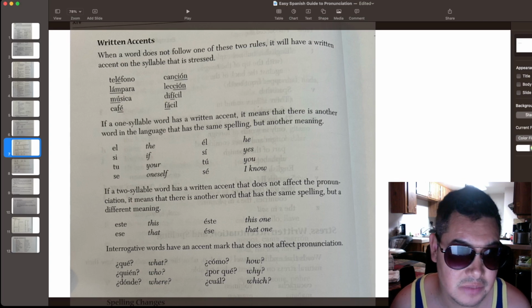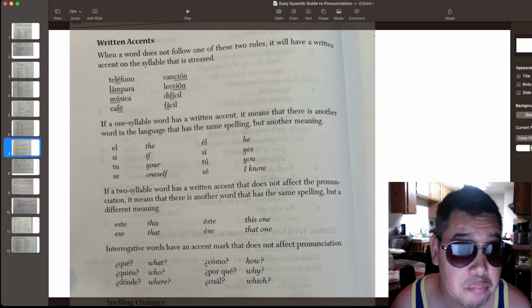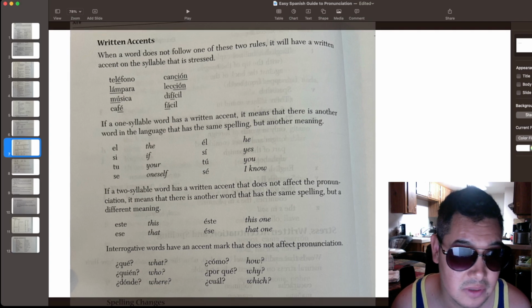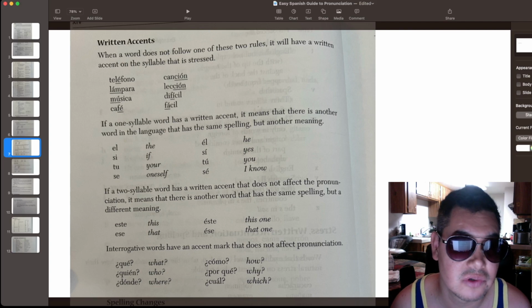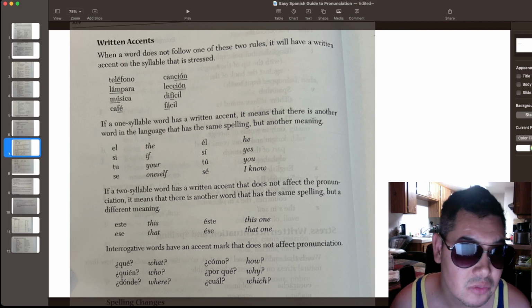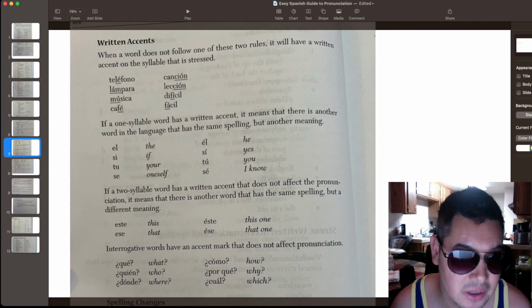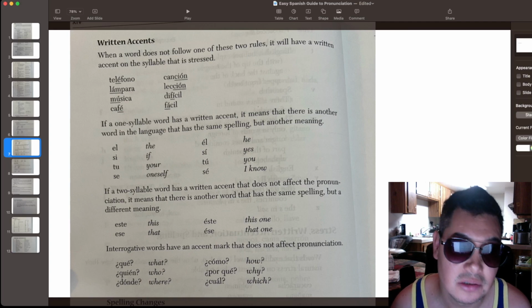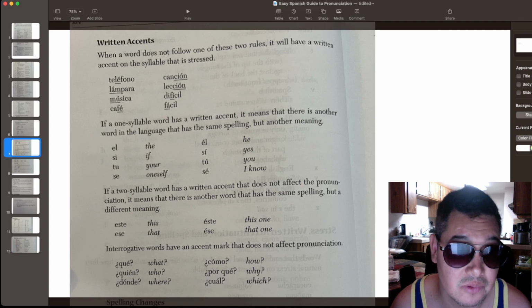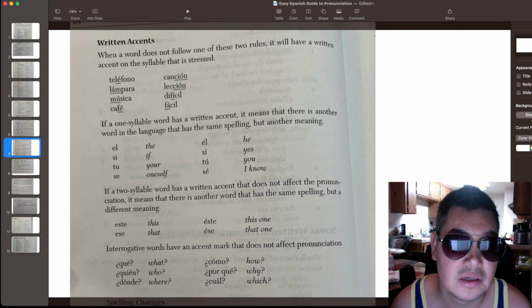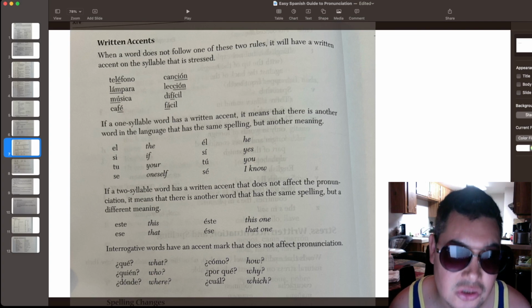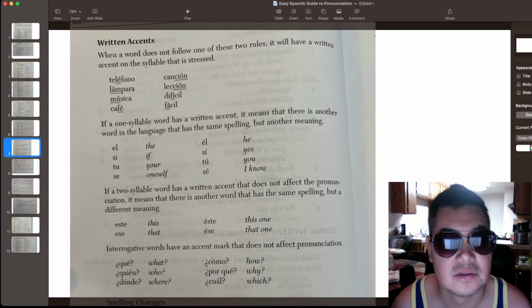Lámpara, the same here, ends with an A. So you would think the stress is on pa, but not here. We have that accent right there. That's where the stress is. Lámpara, música, café. This one ends with an E. So you would think the stress is on the syllable before the last, but it's not because we have that accent. Café, canción, lección, difícil, fácil.